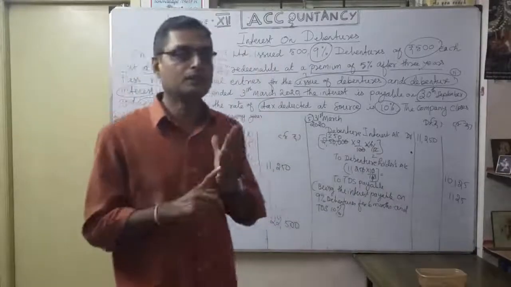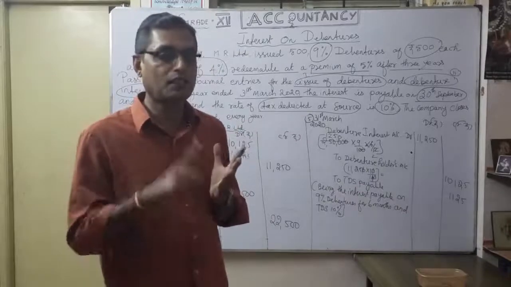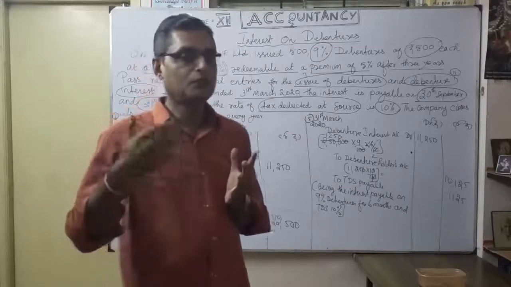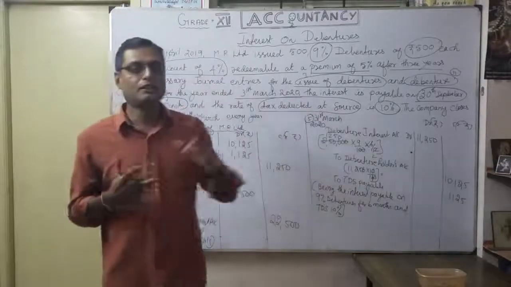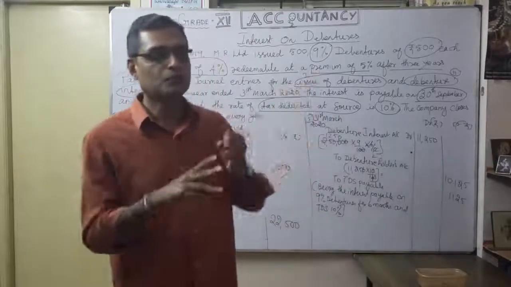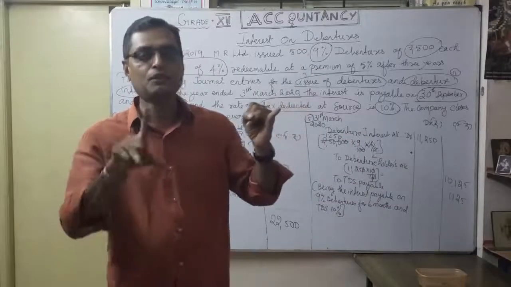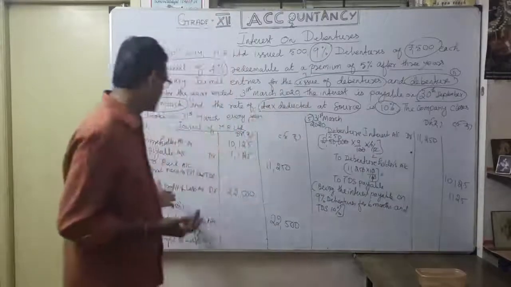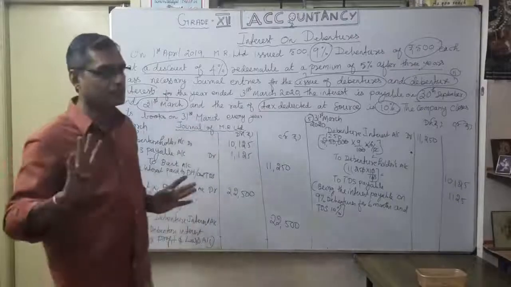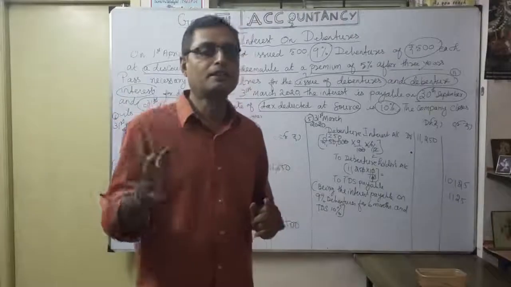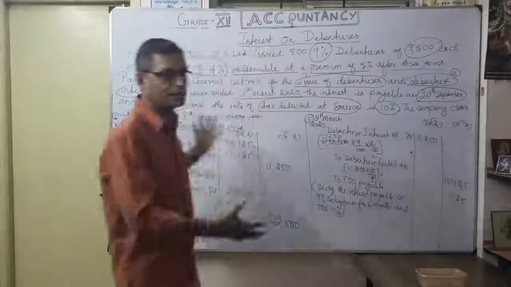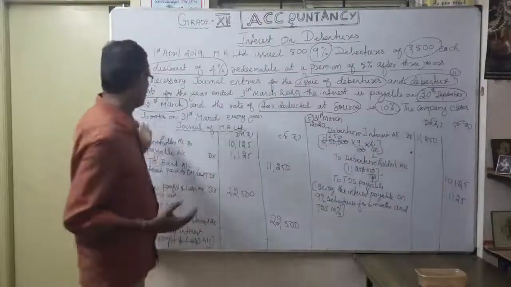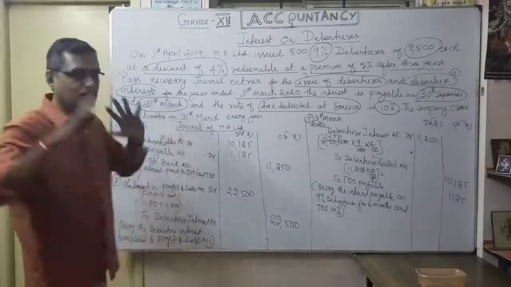The only thing you should be careful about is whether you want to do the journal entries half yearly or quarterly. That only decides the number of entries. Otherwise there are only 3 entries: the issue entry and thereafter the interest. Yearly means only one interest, then finally the transfer. 4 entries will come if you are paying interest yearly. Suppose quarterly, then in the same manner the entries will increase. Half yearly means totally 7 entries. Correct? Keep that idea in your mind.